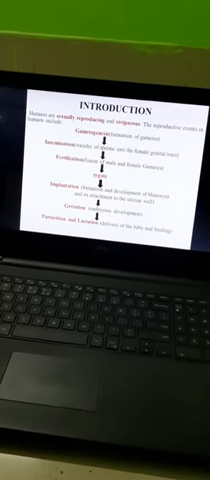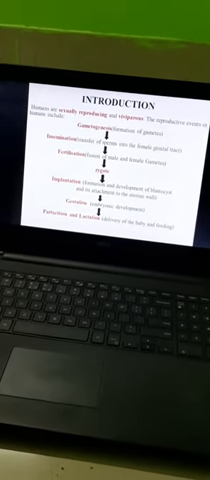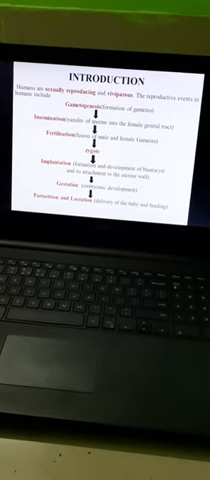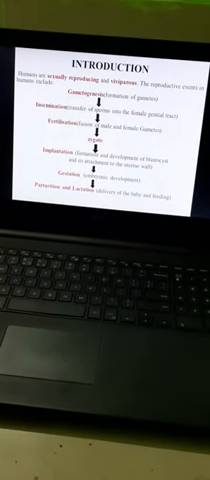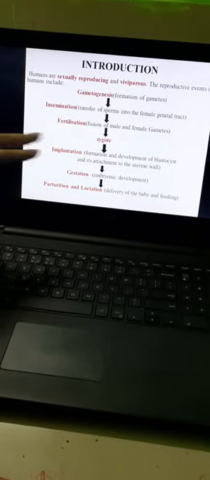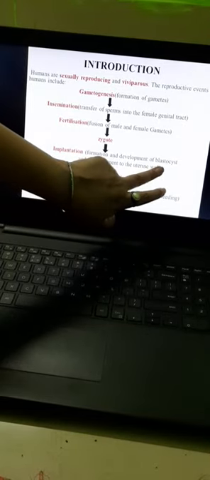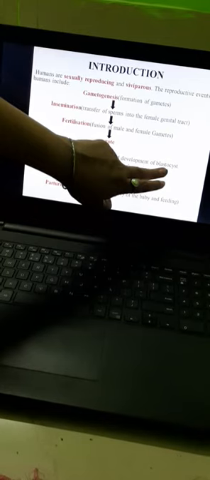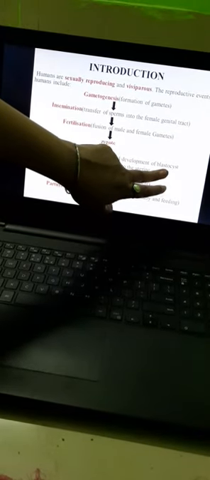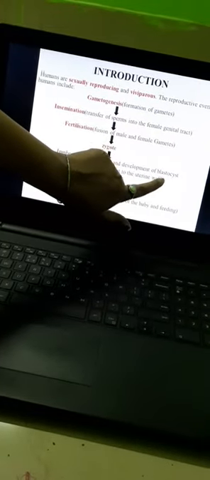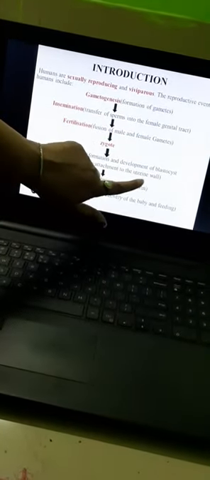Next is implantation. Implantation means we are putting something, attaching it to a wall or to a support. So implantation means formation and development of blastocyst. Blastocyst is simply a mass of cells which will gradually form a mature baby, and the attachment of this blastocyst to the uterine wall.